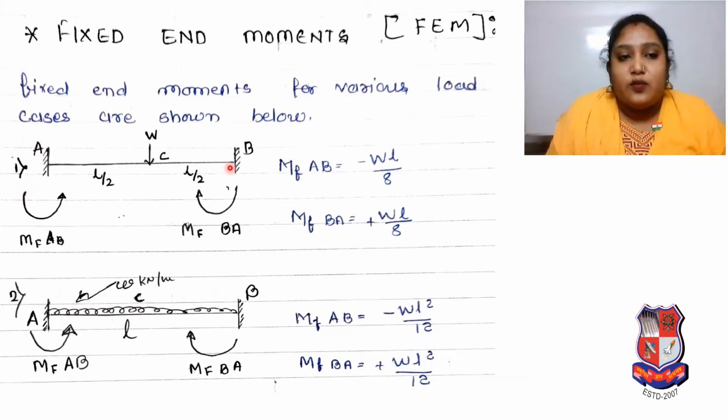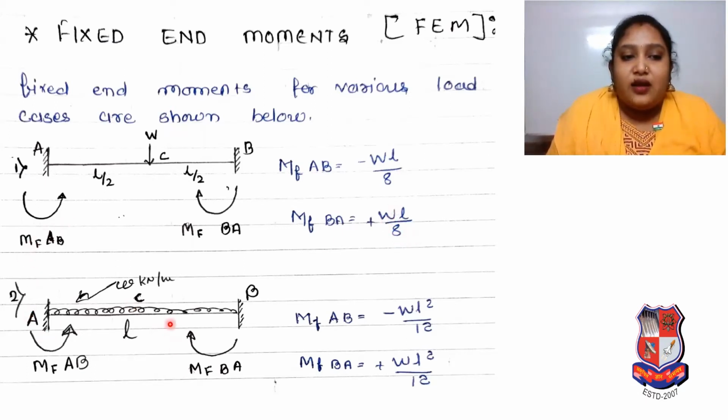Here, a fixed beam with a central point load, L by 2, L by 2 distance because it's a central point load, so we can say it's a span L. Here the moments produced are MFAB and MFBA. We know that anticlockwise will be negative and clockwise moment will be positive. So MFAB will be, as per that, minus WL by 8, and fixed end moment at BA is equal to positive WL by 8.